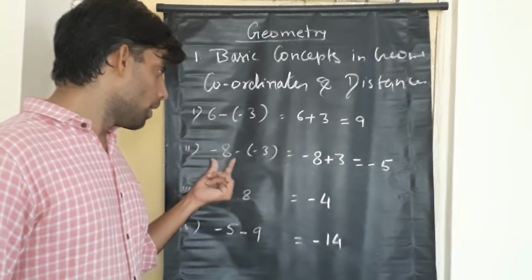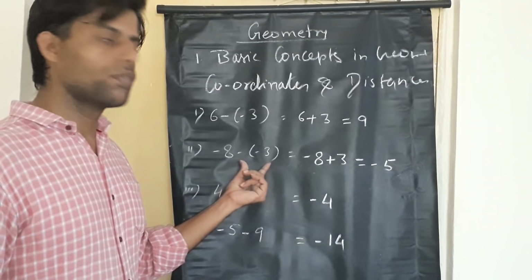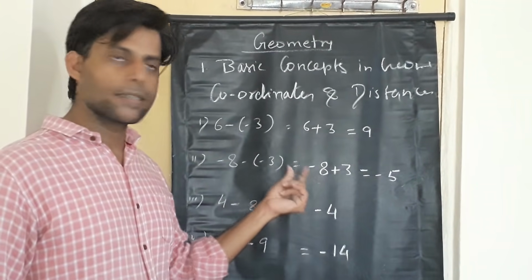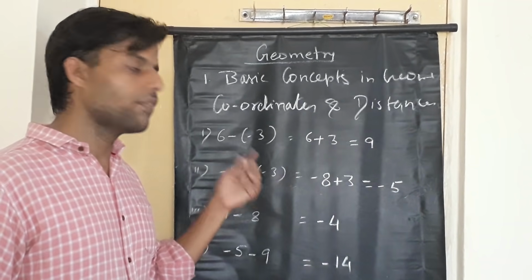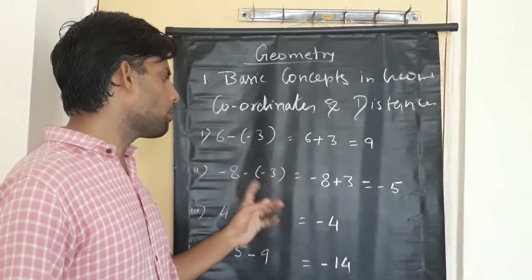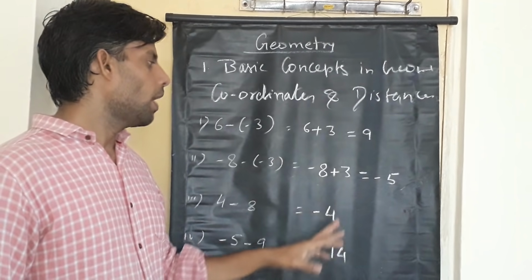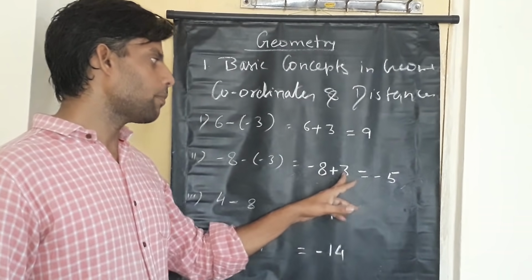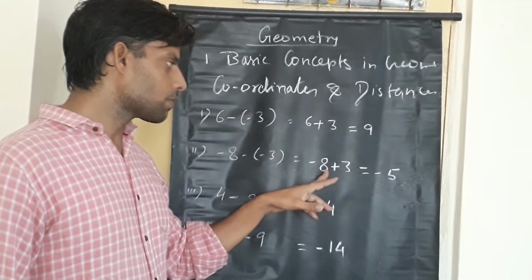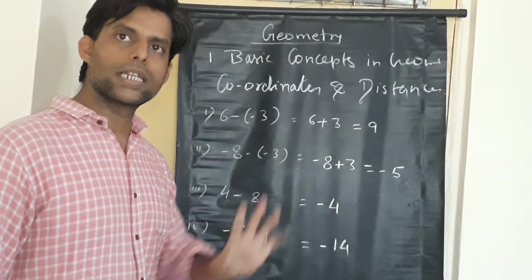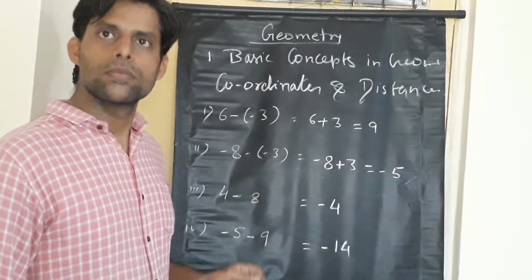9. Here minus 8 minus of minus 3, so we just wrote the minus 8 as it is. The number inside the bracket is what? Minus 3, so its sign will get changed, and then minus 3 will become what? Plus 3. And now plus minus minus, so 8 minus 3 will give you 5, and the sign of the number before 8 is what? Minus sign, so you will get minus 5, and so on.